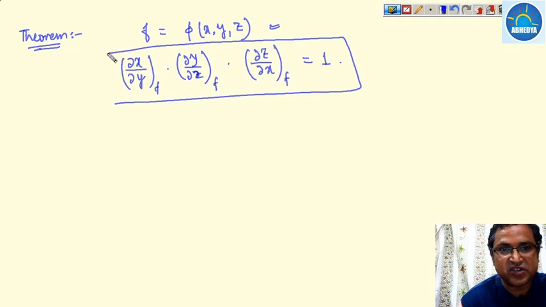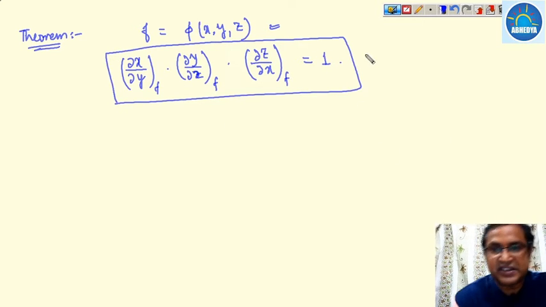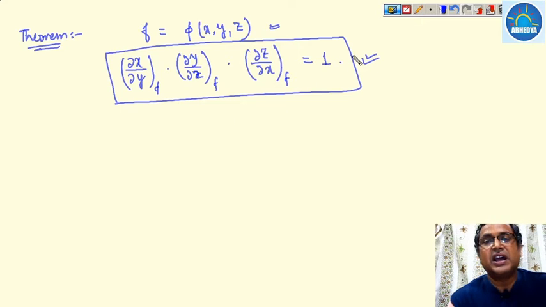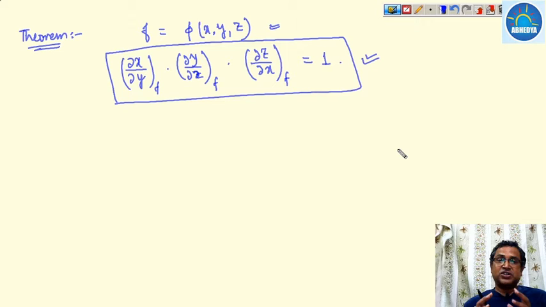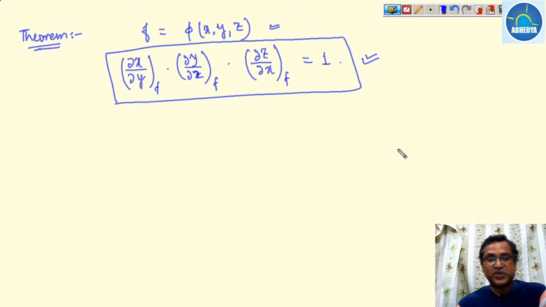So this is also an important theorem, and the derivation of this theorem is also beyond our course. So there is no need to go for the derivation regarding this theorem. We have to just remember this theorem and utilize it. We should have a clear-cut idea of where we have to apply this theorem.